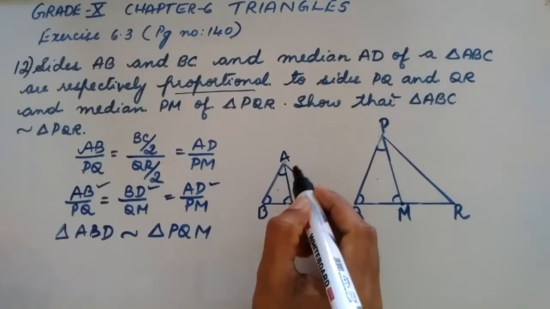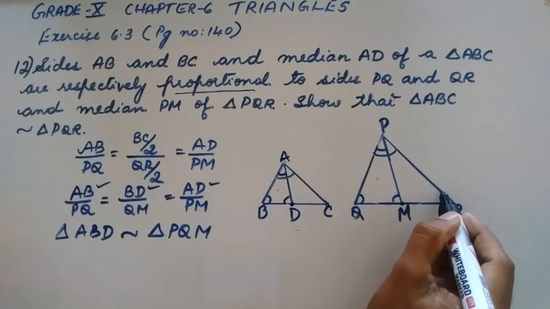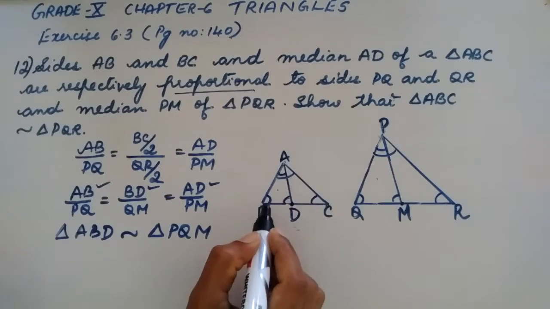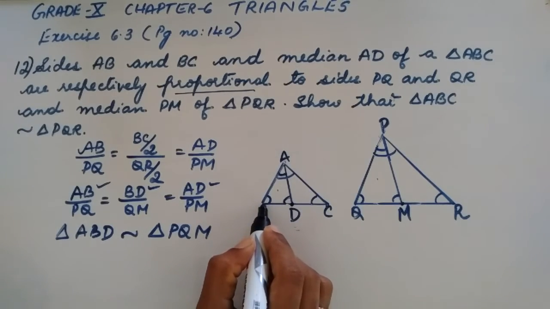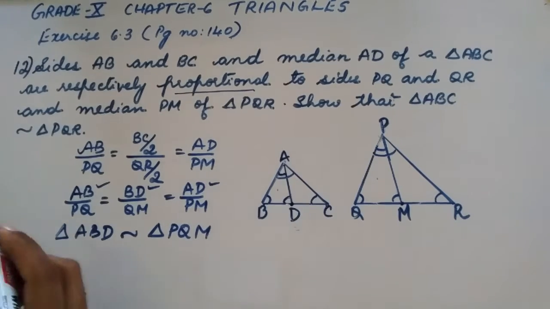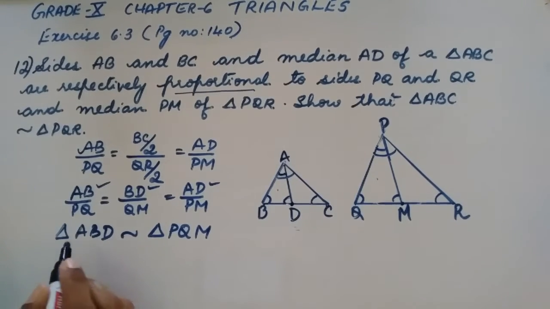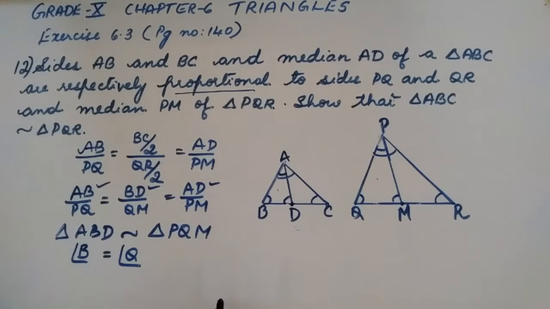Actually, we require angle A, angle P, and angle R, angle C, and then we have got already that angle B is equal to angle Q, isn't it? Yes, so first let us write that angle B is equal to angle Q. Yes or no? Angle B is equal to angle Q.